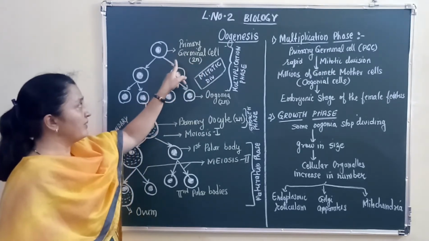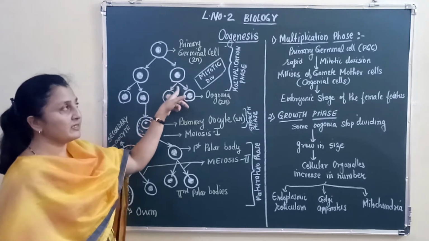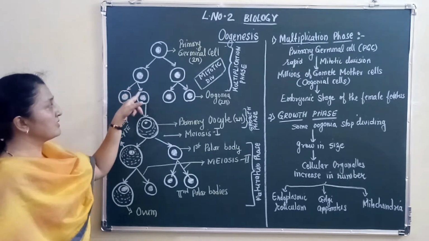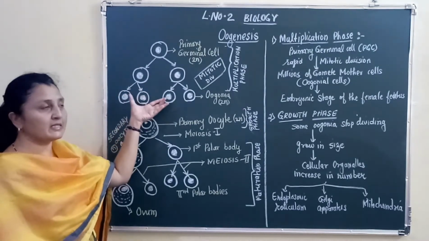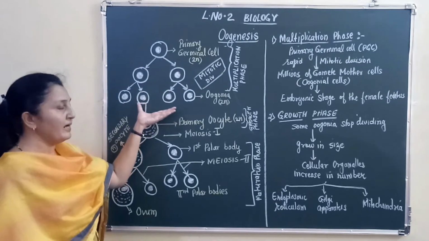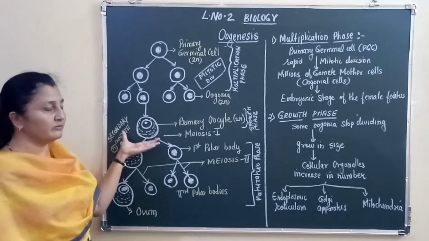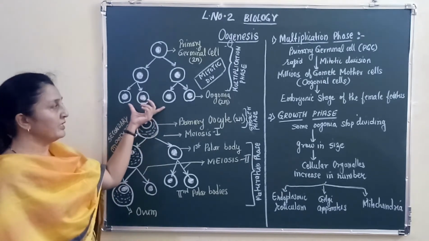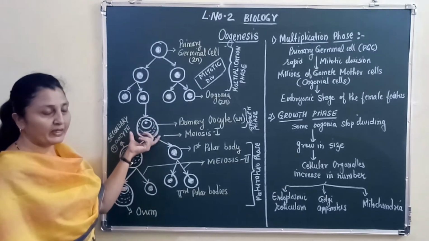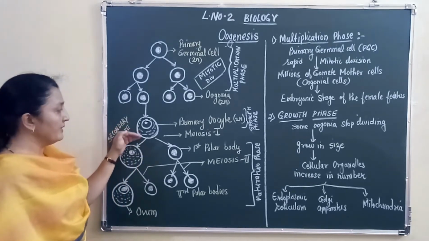It undergoes mitosis, right? Again you can see it undergoing mitosis. First mitosis, 2 cells; second mitosis, the 2 cells give rise to 4 cells, and this mitosis goes on continuously. At a certain step, the growth phase, the multiplication stops and the oogonia grow in size, and the number of cell organelles increases.